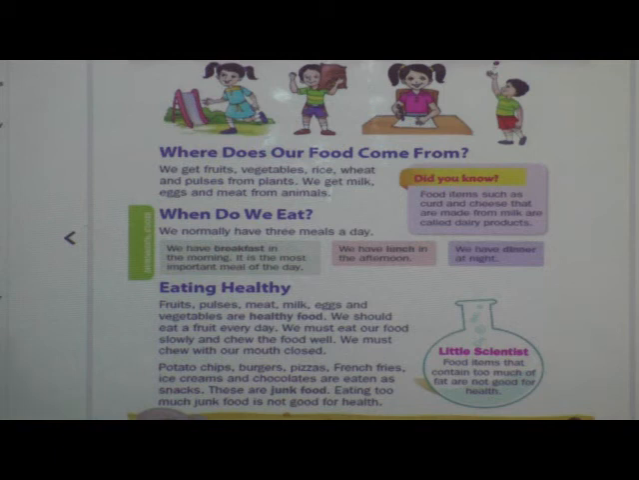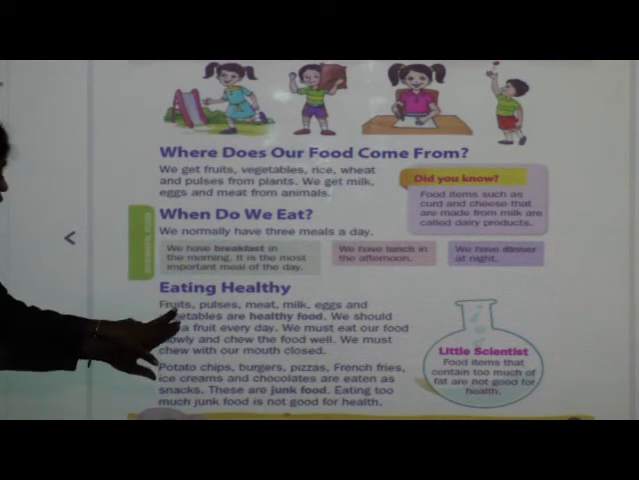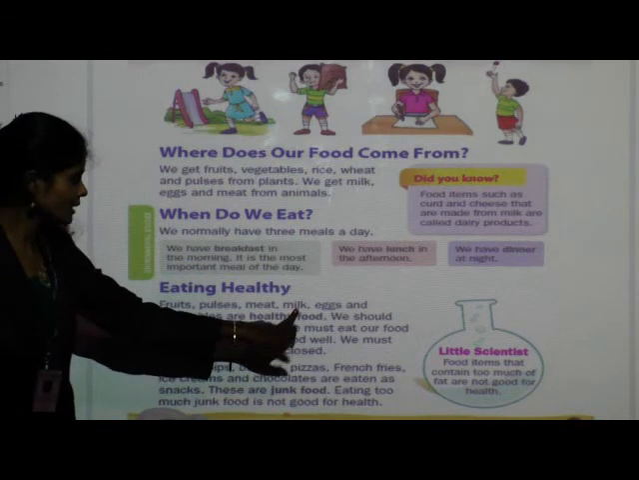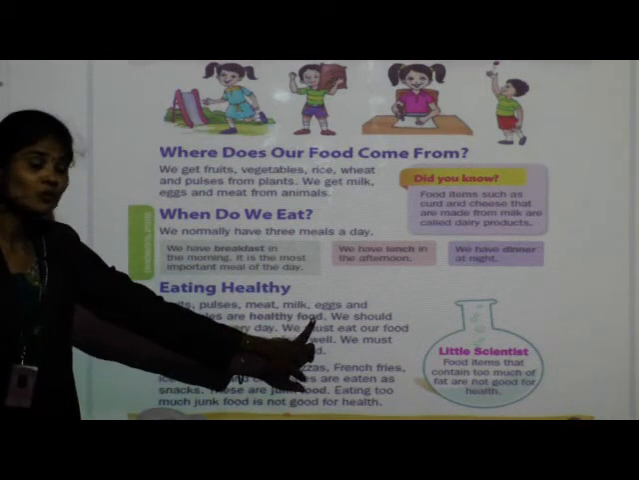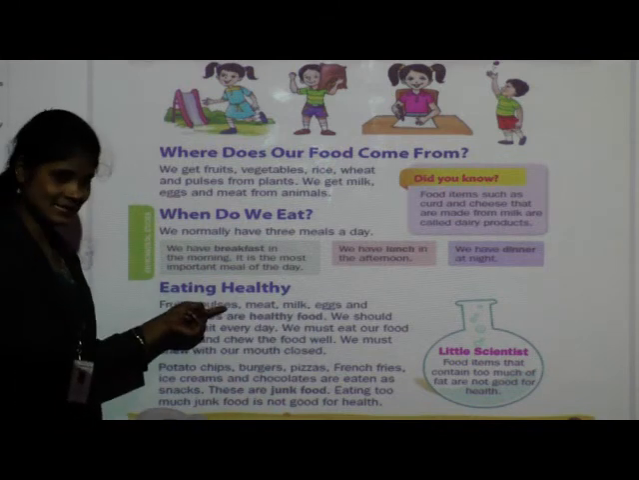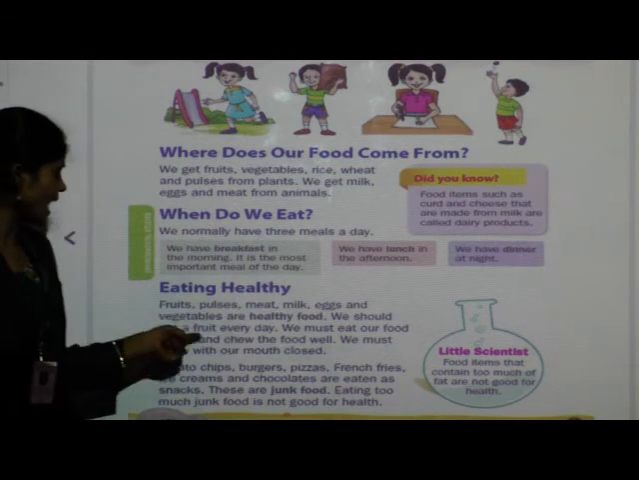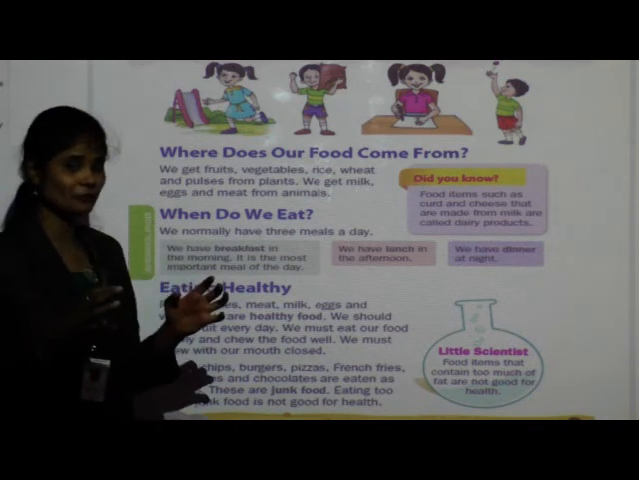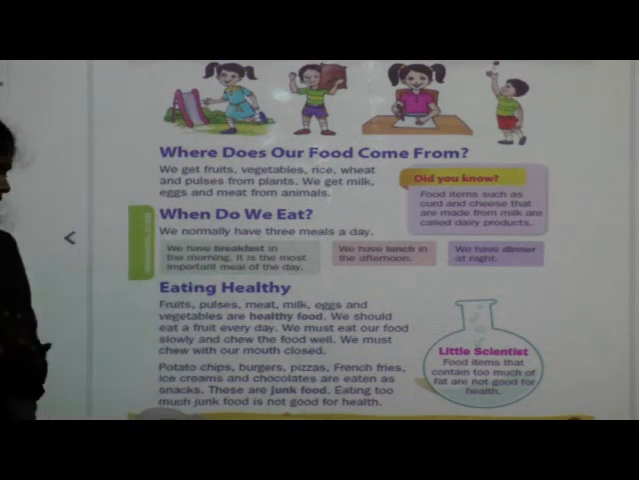Okay. Next, see, eating healthy. Fruits, pulses, meat, milk, eggs and vegetables are healthy food. Which are the healthy food? Fruits, pulses, meat, milk, eggs and vegetables are healthy food. If you eat healthy food, you will stay strong, fit and healthy.